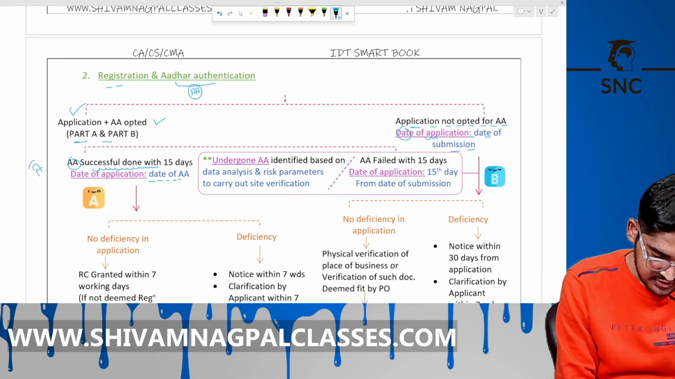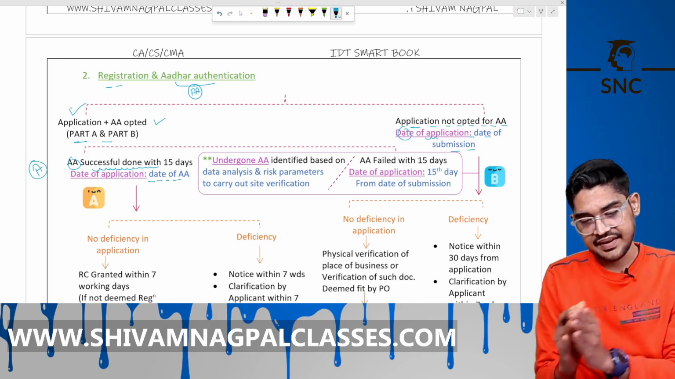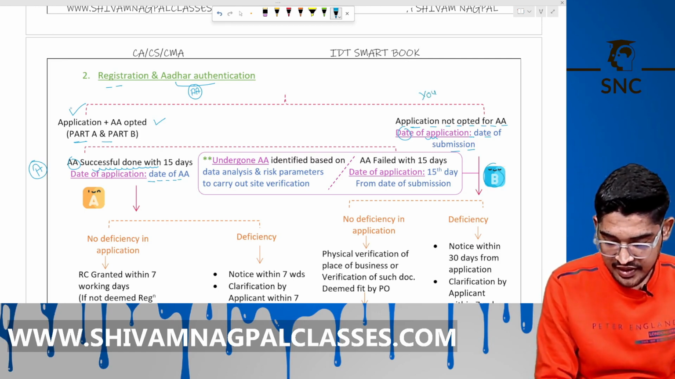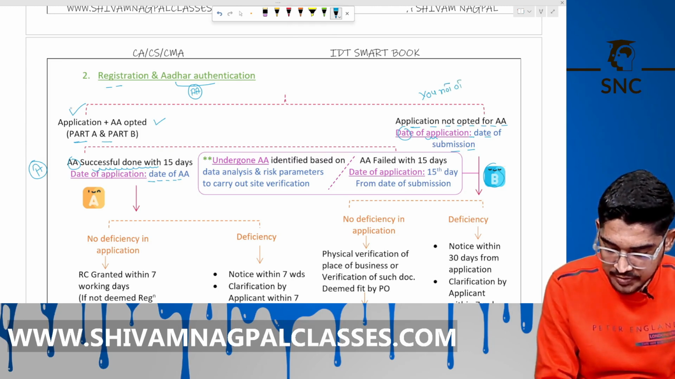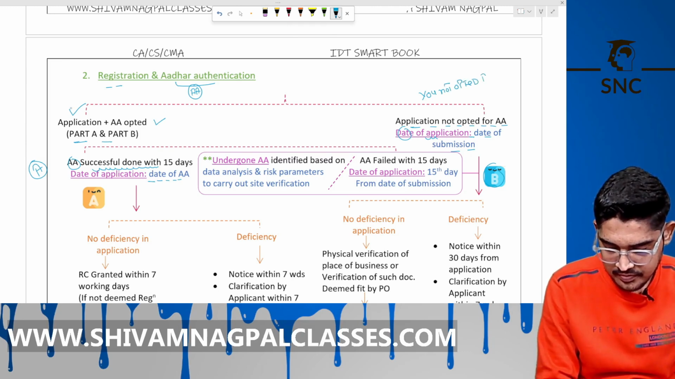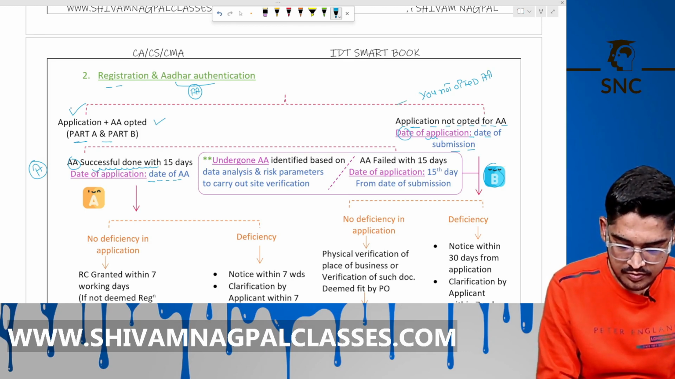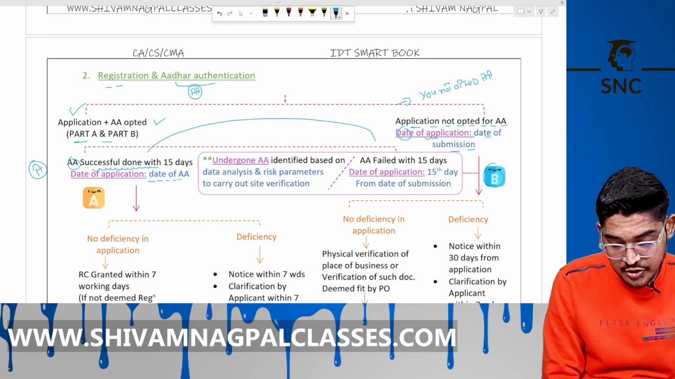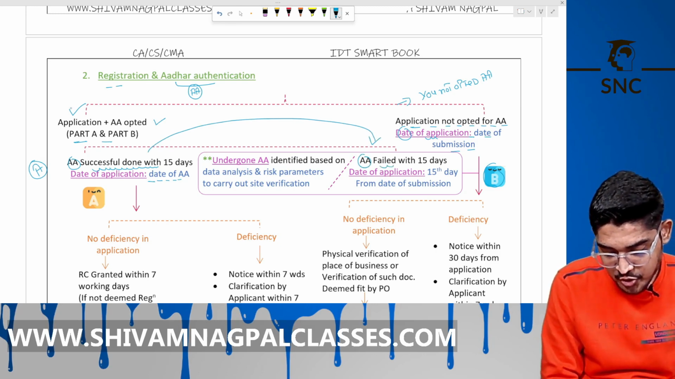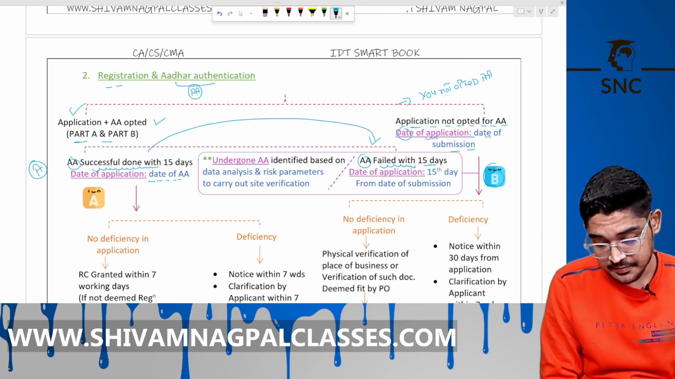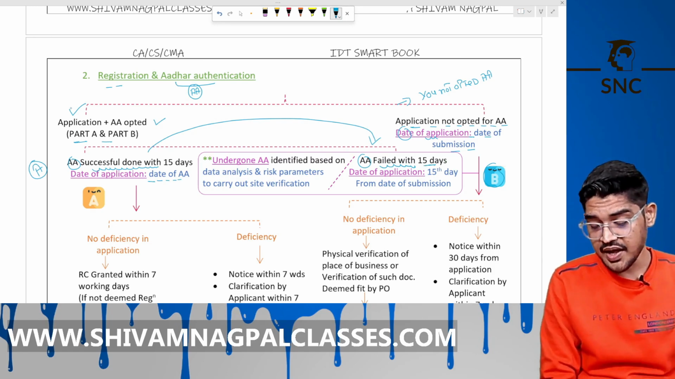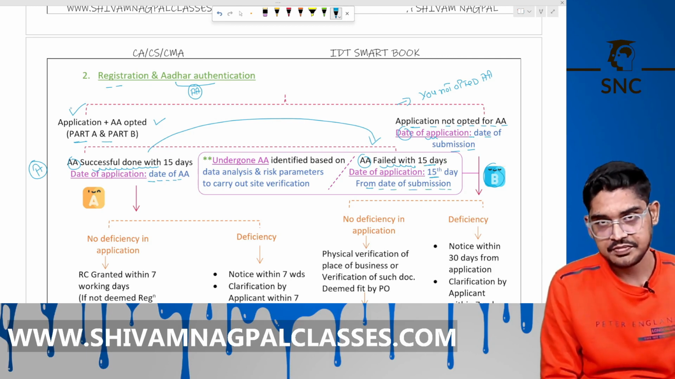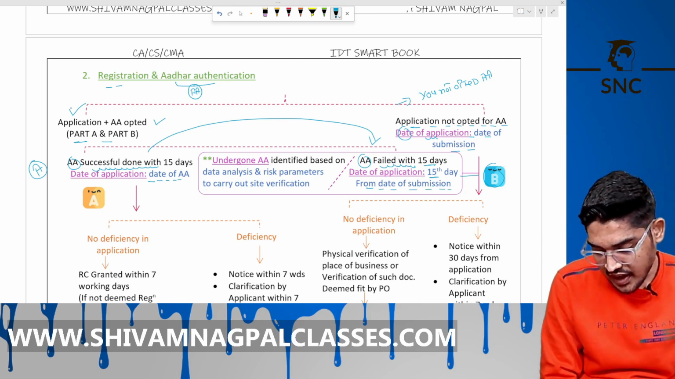This is the A process, this is part A. Now this second one is B. Here you have not opted for A. Now if you undergo A but your A fails, and you fail to provide the OTP within 15 days, then the date of application will be the 15th day from the date of application. That is your last day for A. Is it clear?